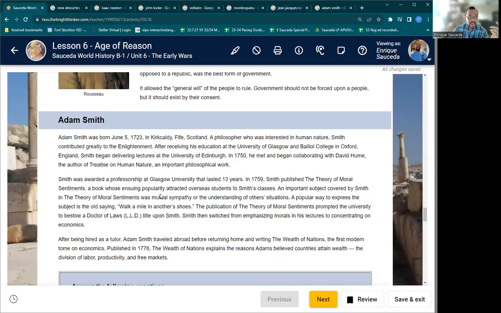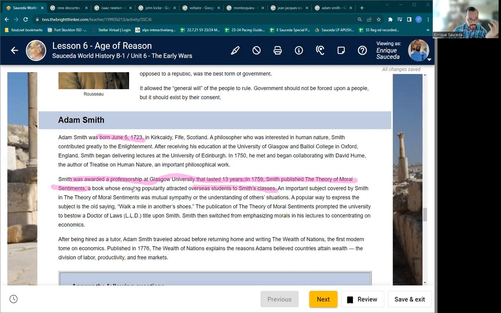Let's finish up. Adam Smith was born in 1723. He is pretty much the guy behind money, essentially. Smith was awarded a professorship at Glasgow University and lasted 13 years. In 1759, he published The Theory of Moral Sentiments, a book that drew overseas students to Smith's classes.